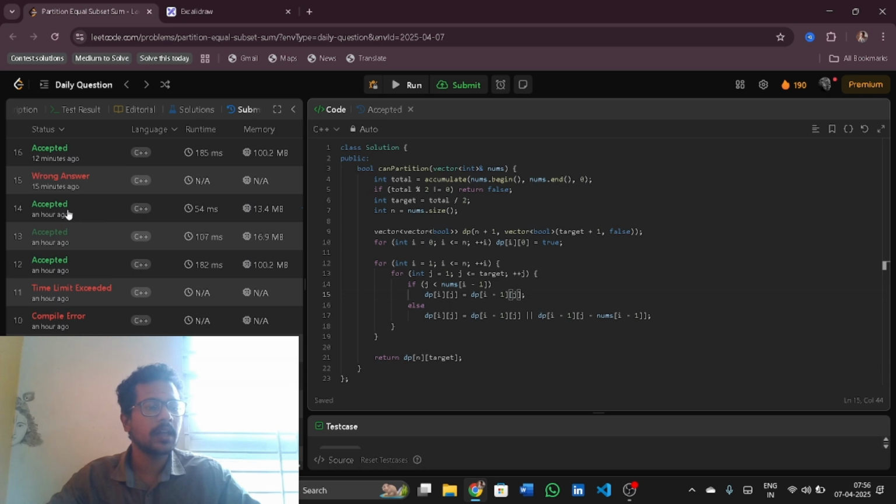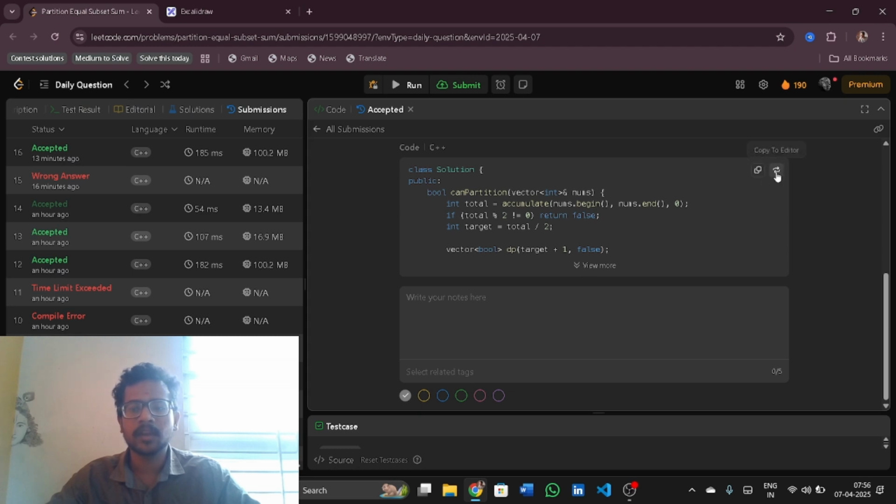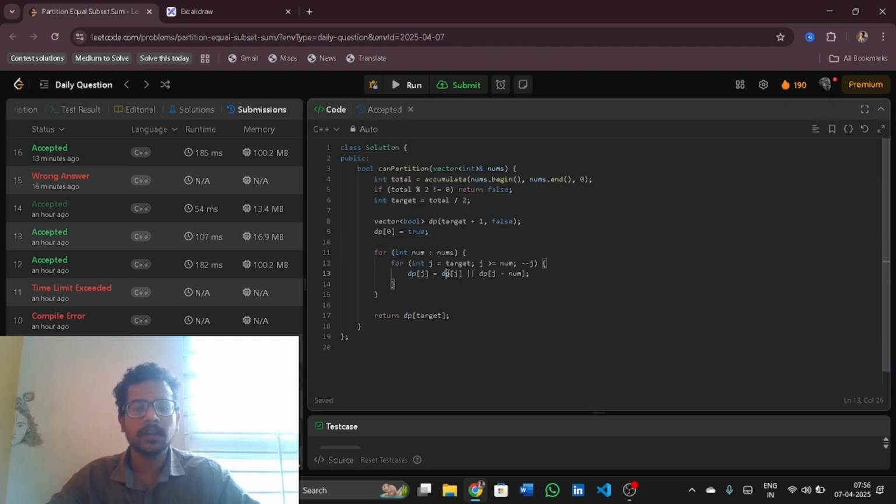If I consider only the 1D DP approach, I will not be using this 2D DP. Instead, I'll use a 1D DP which stores the current value, whether it is true or not. So we have target plus 1. dp of 0 is true. We can achieve 0 as the sum without taking any elements. So j is equal to target and j is greater than or equal to num.